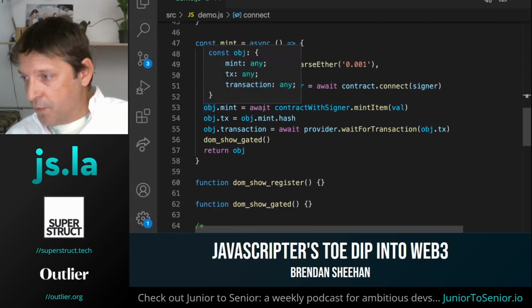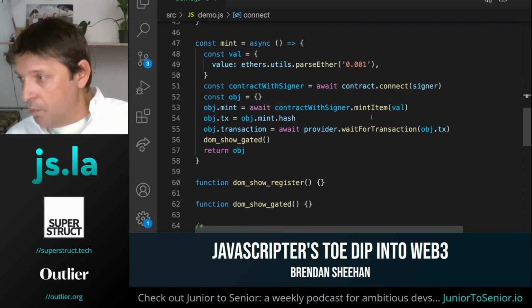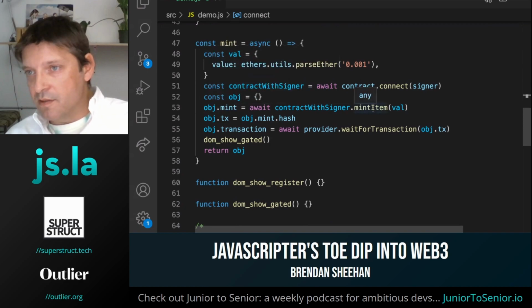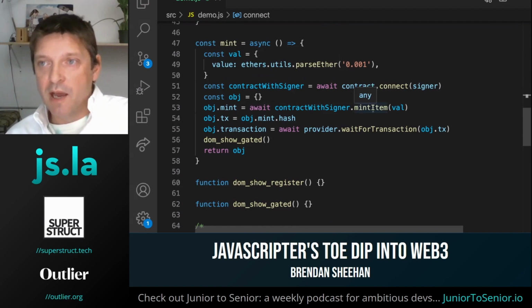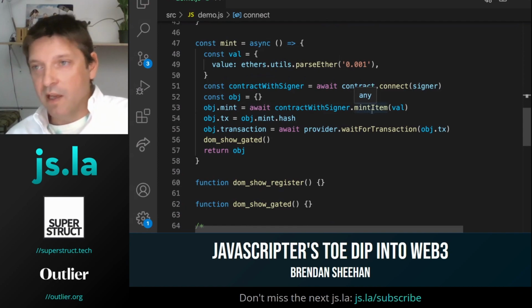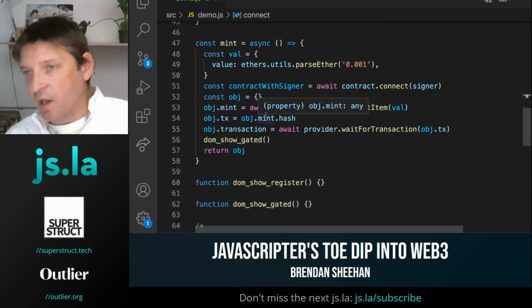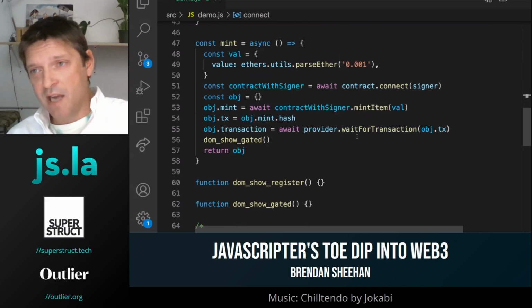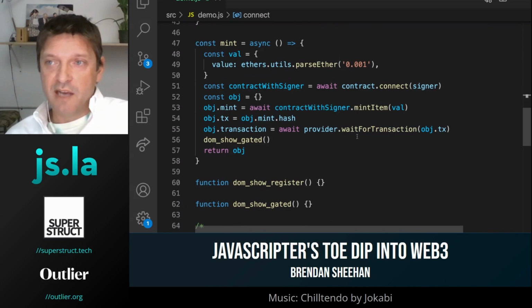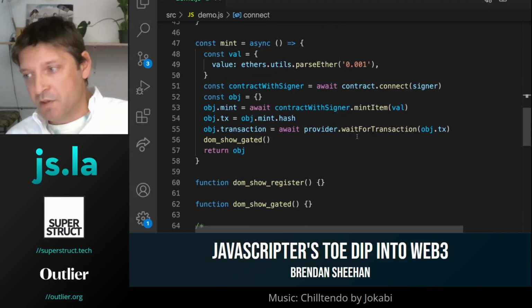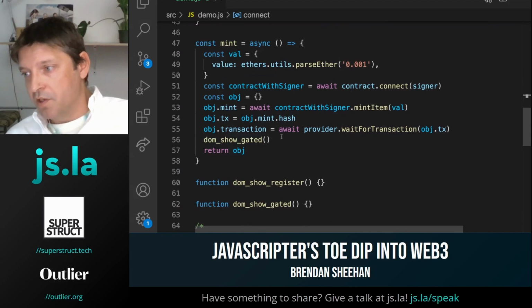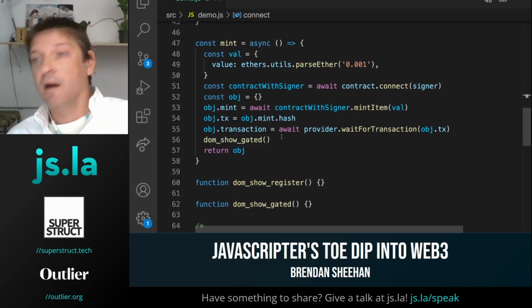The first thing we're going to do here is mint. This mint item is the function we saw on the contract for minting an item, and we're calling it directly from our front end. Once that comes back, we're going to get a receipt, like the transaction address, and I'm going to throw that into this wait for transaction function. What that's doing is waiting to make sure the transaction was executed successfully. And once it's done that, we're going to show our gated content.